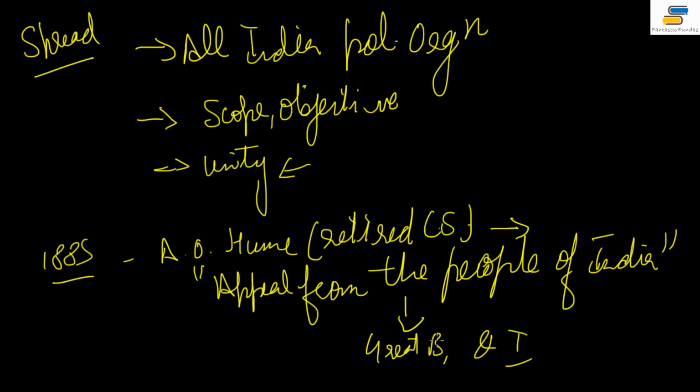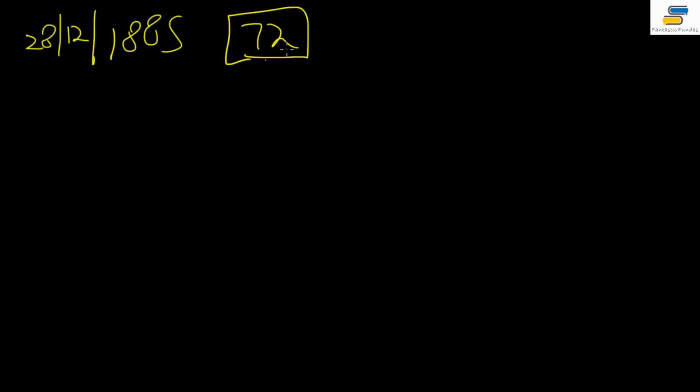But this appeal was not of much use, and many issues were raised at that time, as I talked about: taxation, the Afghanistan campaign and all those things. So ultimately, in this background, Congress comes into being. And how does it come into being? On 28 December 1885, 72 political workers, 72 people, meet.